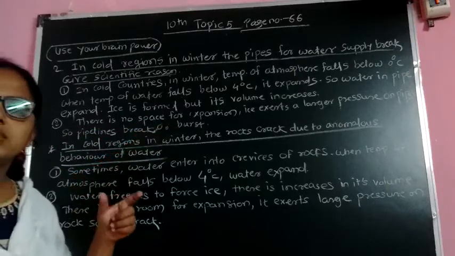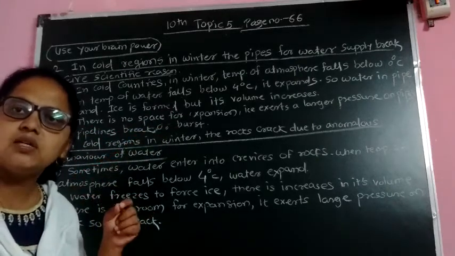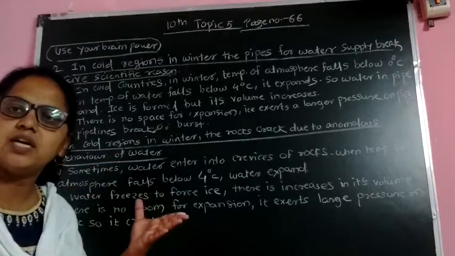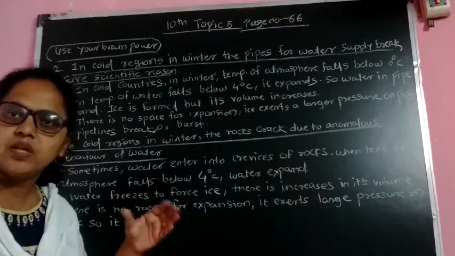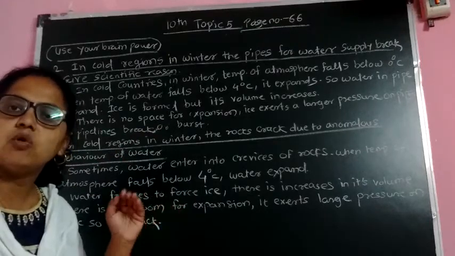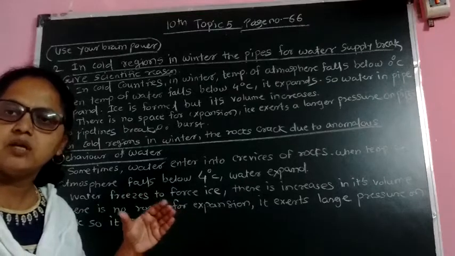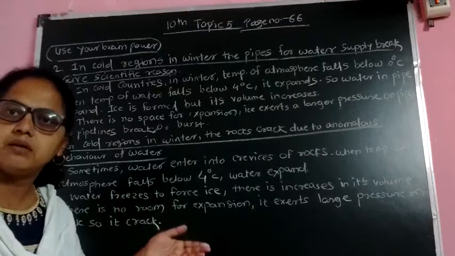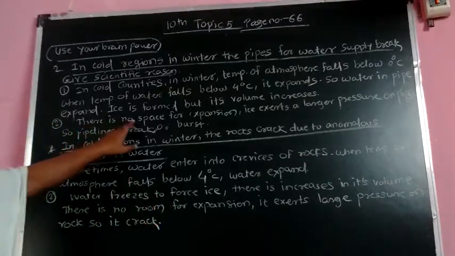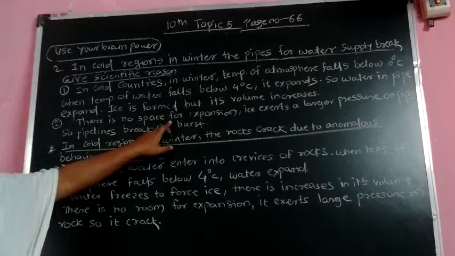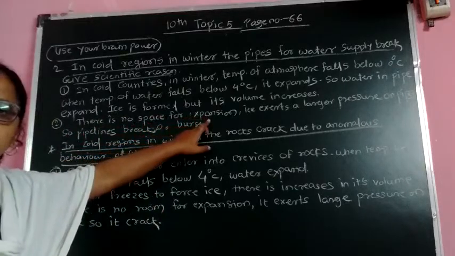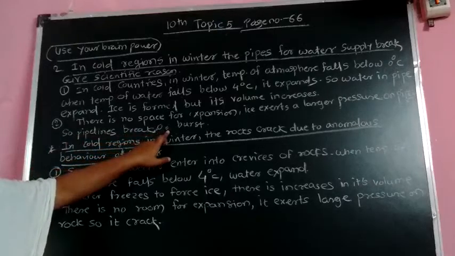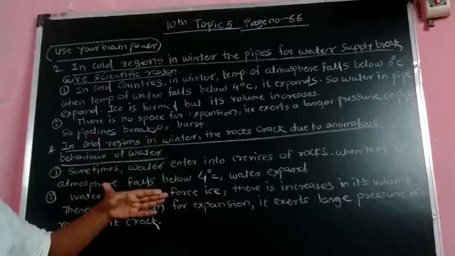When water is converted into ice, its size and volume increase, and there is no space for its expansion. So it exerts a large pressure on the pipe, and the pipe will break. You can see here there is no space for expansion, so the ice exerts a large pressure on the pipe, and the pipeline breaks or bursts. Because of that reason, the pipeline will break or burst.